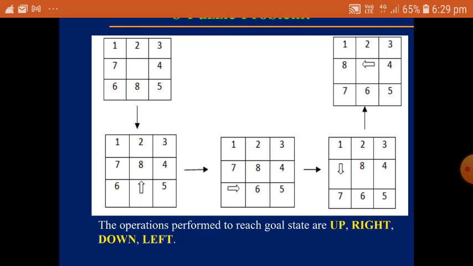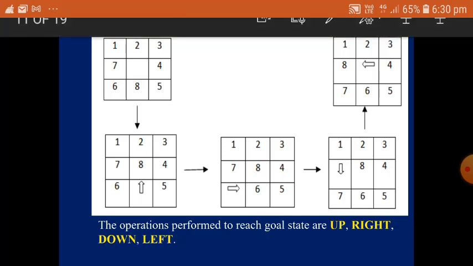Next, 6 is moved to the right, which means move right. Next, 7 is moved down. Next, 8 is moved to the left. Thereby we have reached the goal state. So the 8 puzzle problem is the best example for state space search or the state space concept.